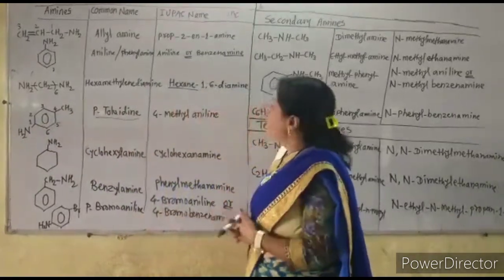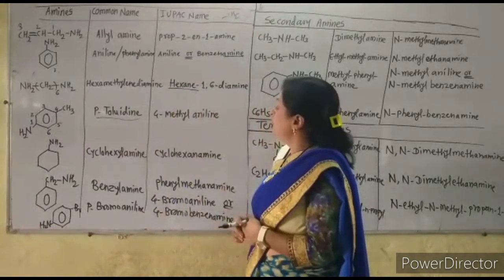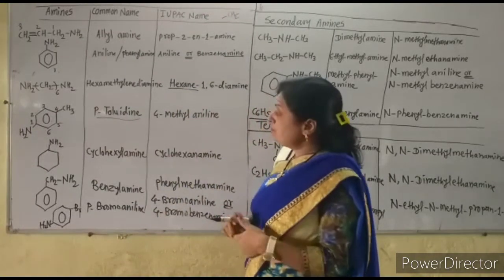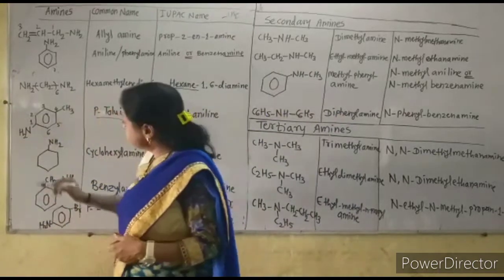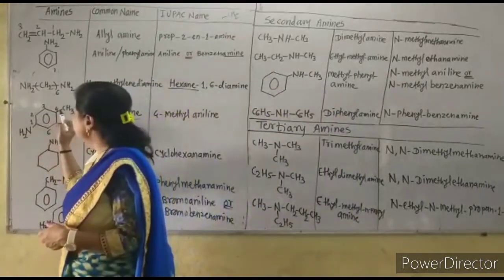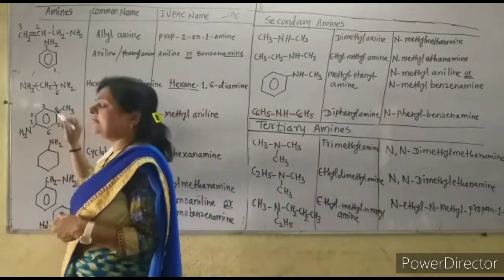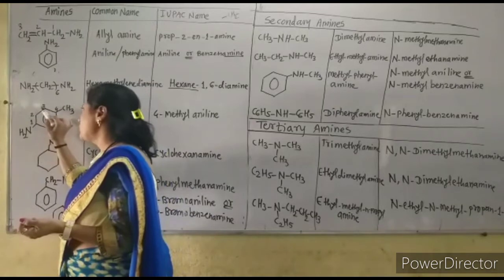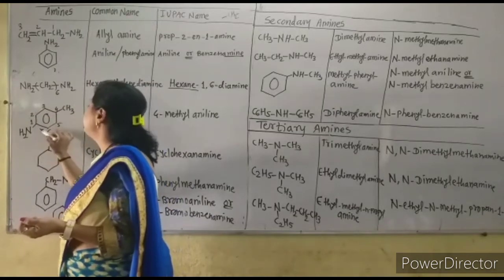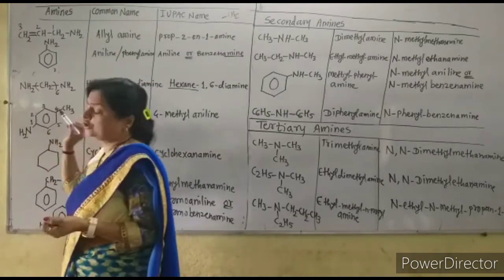But if we number by taking as number 1 the carbon to which the NH2 group is attached, then we can give the numbering in a clockwise or anti-clockwise manner, because the methyl group, from the clockwise side or the anti-clockwise side, is at the 4th position.